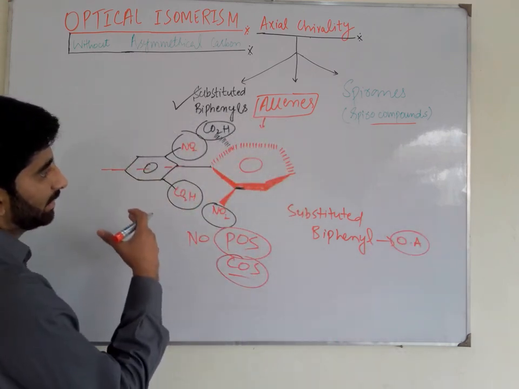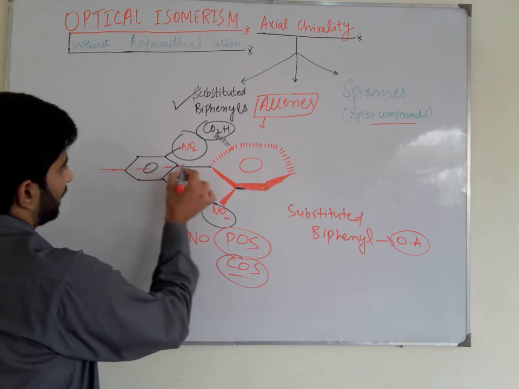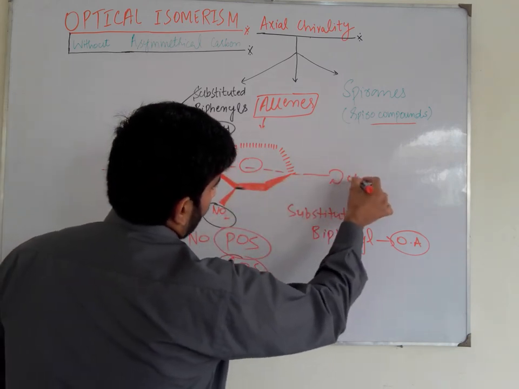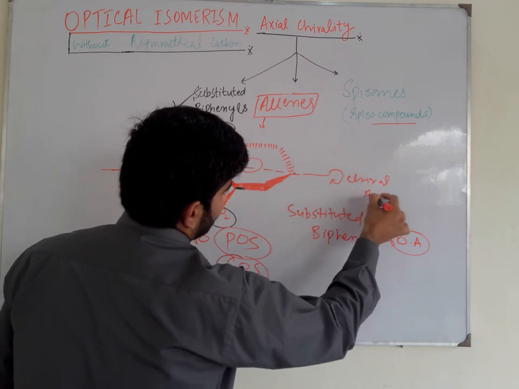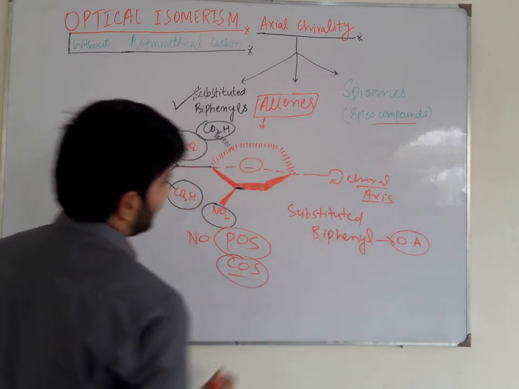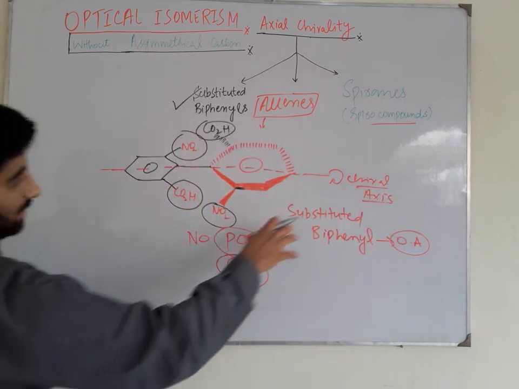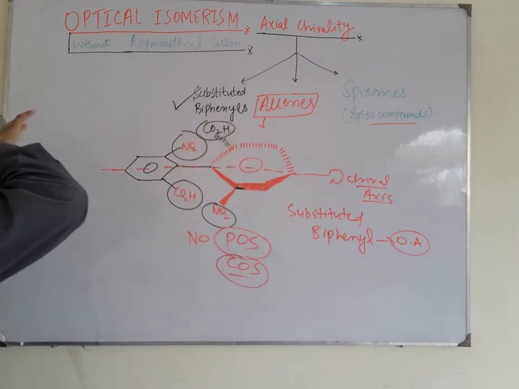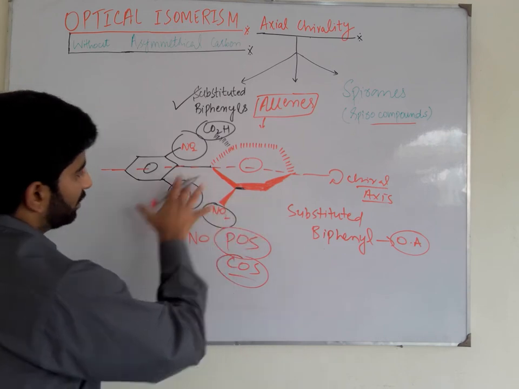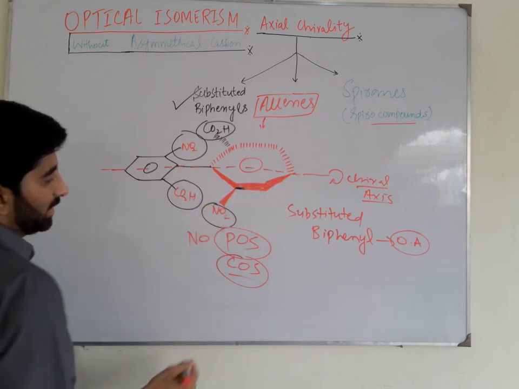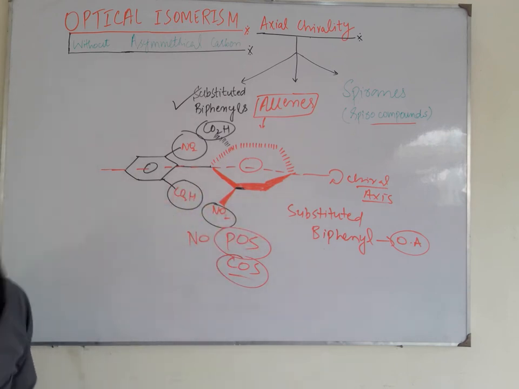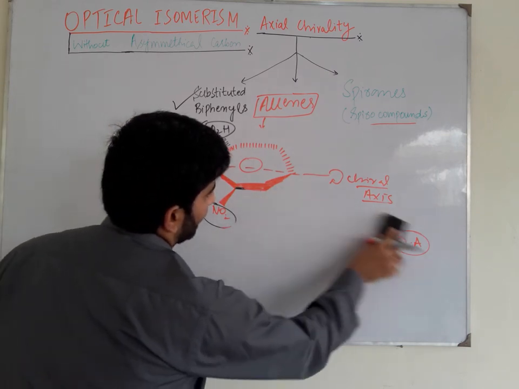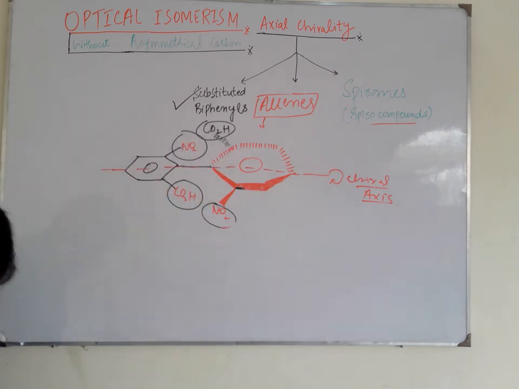Secondly, there is a chiral axis present here. This axis is the chiral axis. There is a chiral axis present here, and the axis about which the non-planar rearrangement of these groups results in a stereoisomer that is non-superimposable on its mirror image. So this substituted biphenyl is also optically active due to the presence of the chiral axis.